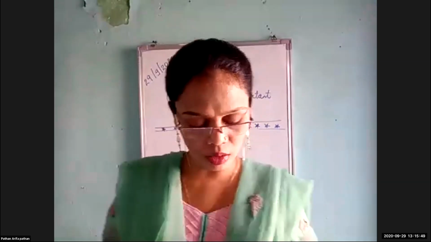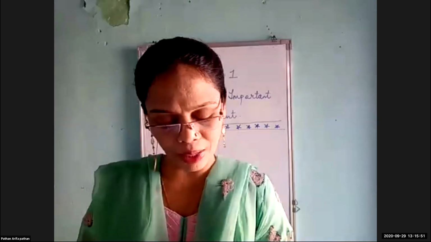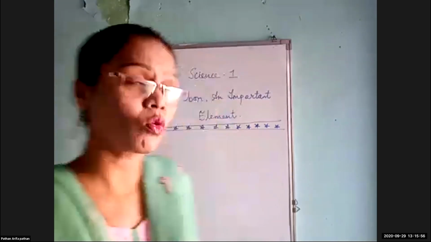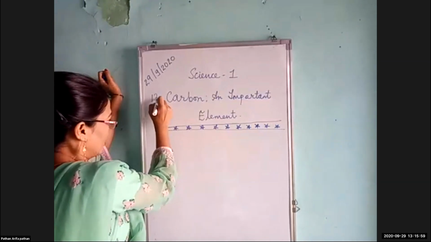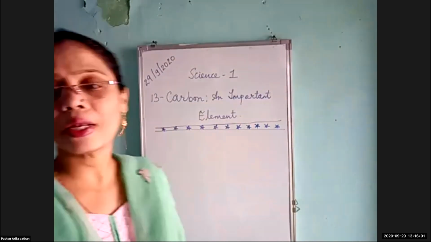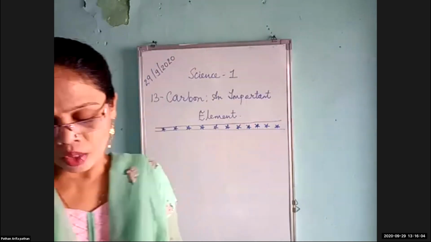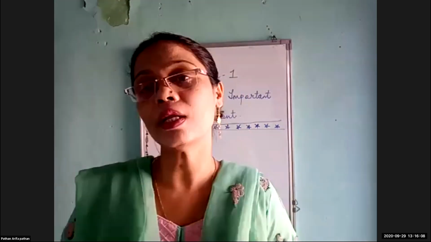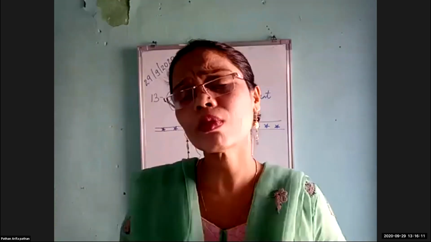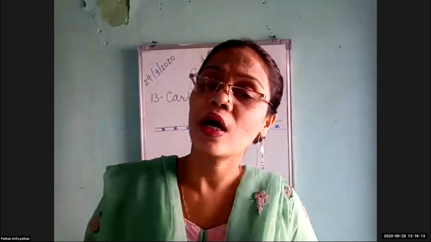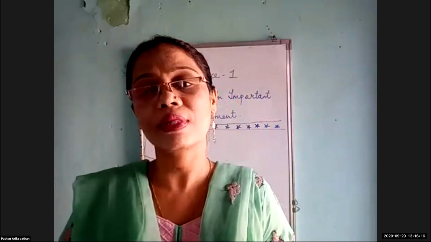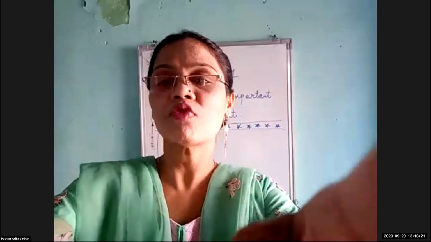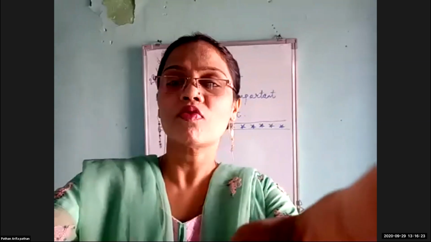Today we will continue with the later parts. The name of the chapter, as we all know, is chapter number 13 of your science textbook, Science 1: Carbon, an important element. Earlier we saw the crystalline forms of carbon: diamond, graphite, and fullerene. We have completed those. Now today we will start with the non-crystalline forms of carbon. So we'll start now.